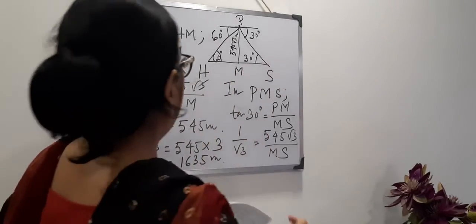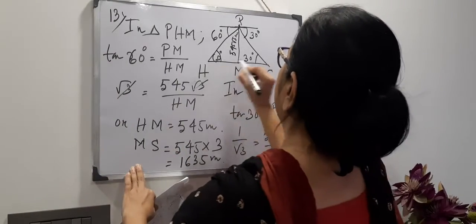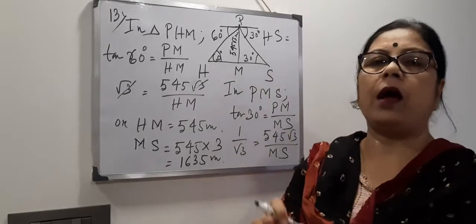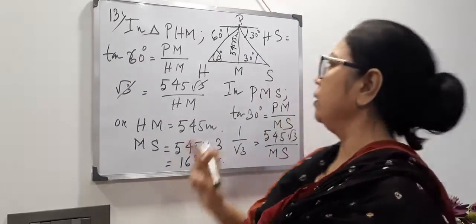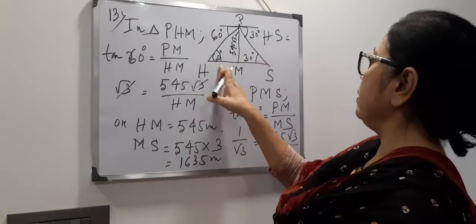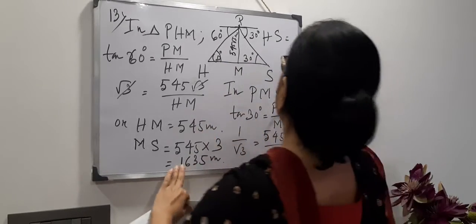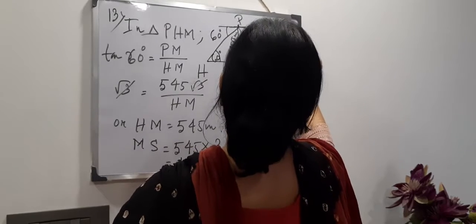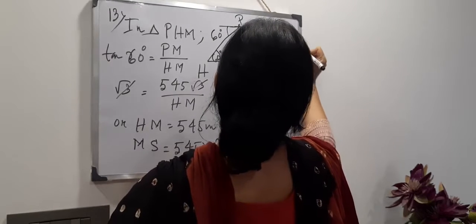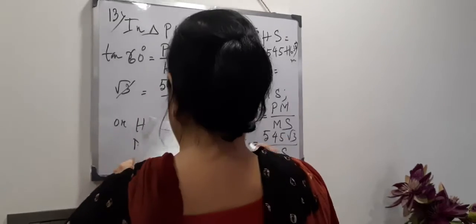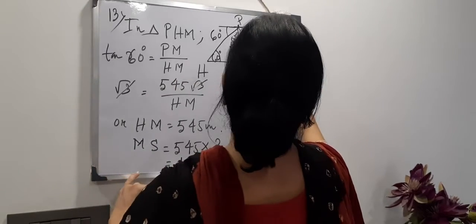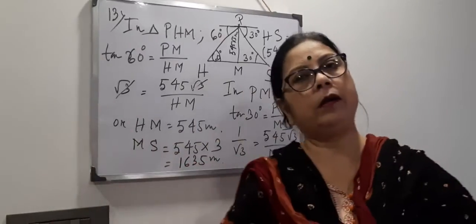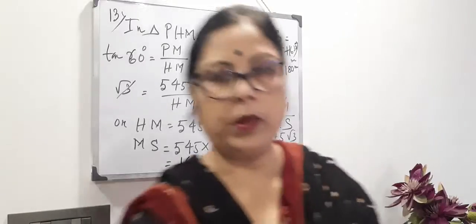Then what to calculate? Finally you have to calculate HS, that is the distance between Howrah station and Shahid Minar. So HS will be this plus this, meaning 545 plus 1635 meter. After addition it is coming 2180. This is your required answer. Clear? Now I am going to the next one.